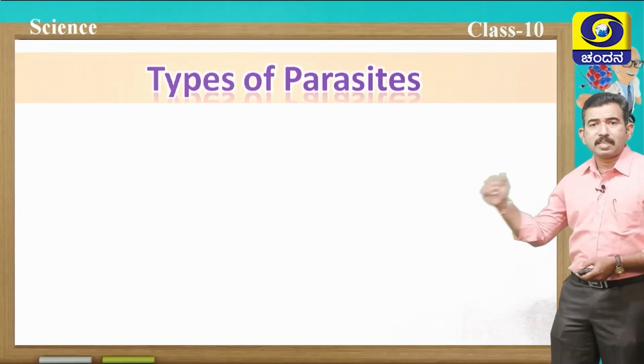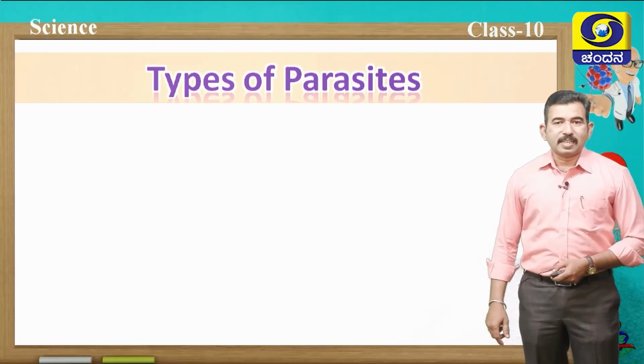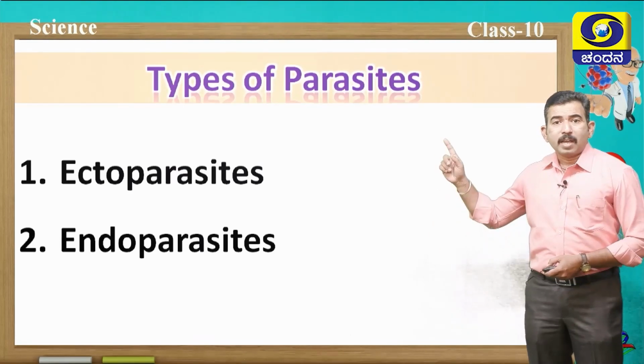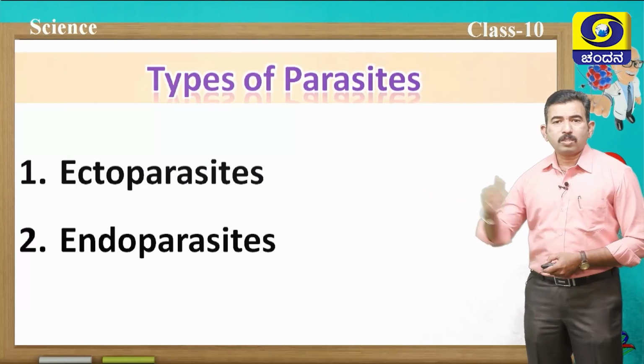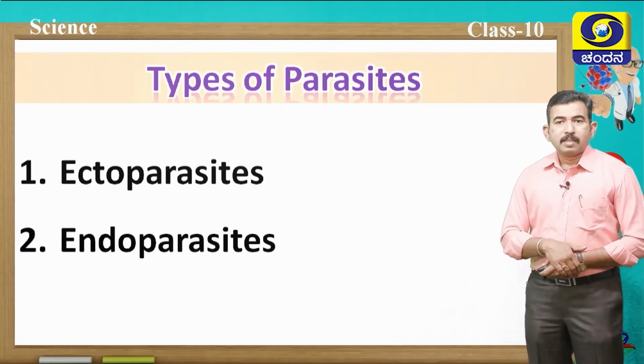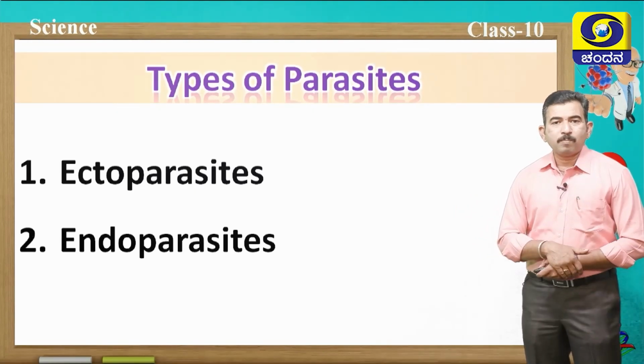Now let us discuss types of parasites. There are mainly 2 types of parasites. One is ectoparasites, which live outside the host and derive energy from the host. The second one is endoparasites, which reside inside the body of the host.